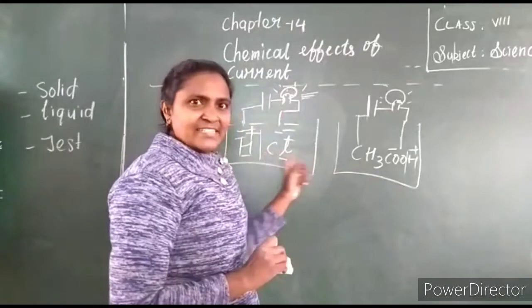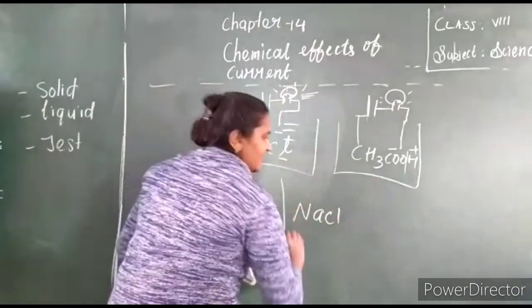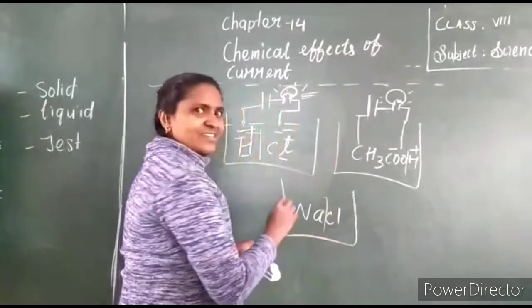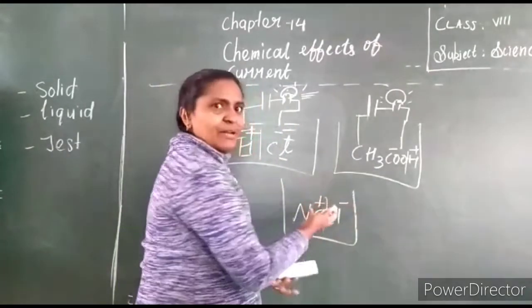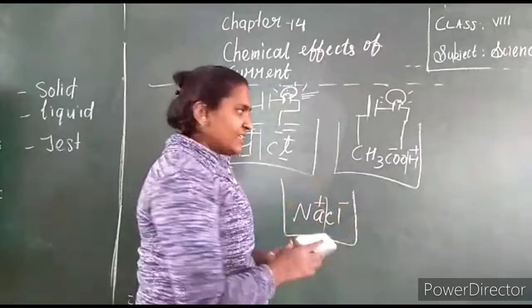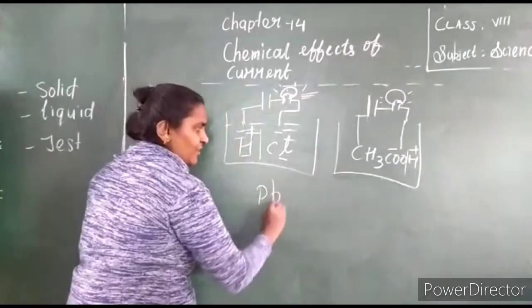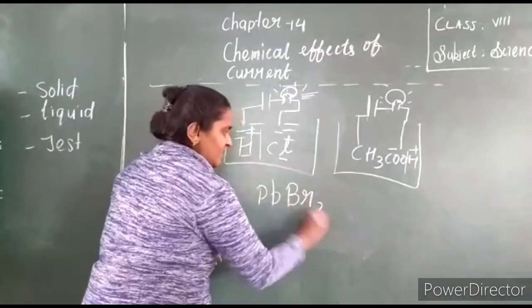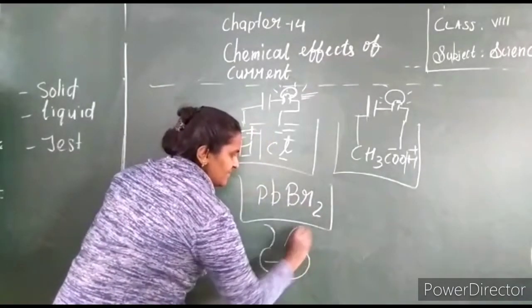Now we have taken an acid. Now we are going to take a salt. A salt is an electrolyte. Yes, yesterday in the last class we studied. They have plus ions and minus ions, and the bulb glows and conducts electricity. Understand? Now I am going to take another chloride, another salt. I am going to heat the salt with the help of a spirit lamp.